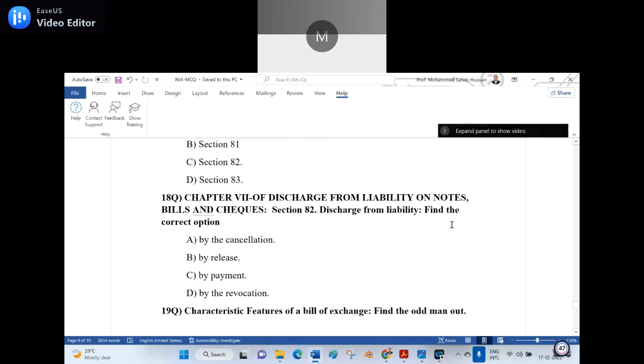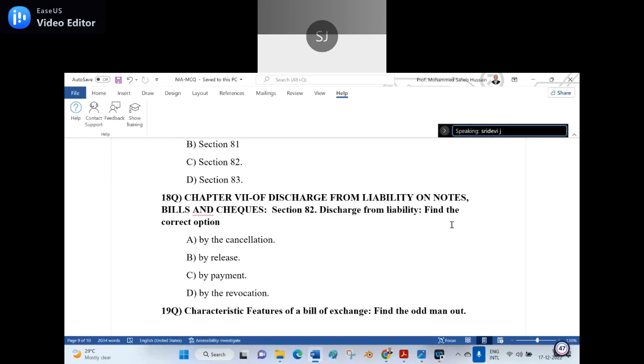Now, 18th question. Anyone can unmute and read? Chapter 7 of discharge from liability on notes, bills and checks. Section 82, discharge from liability. Find the correct option. Option A, by cancellation. Option B, by release. Option C, by payment.